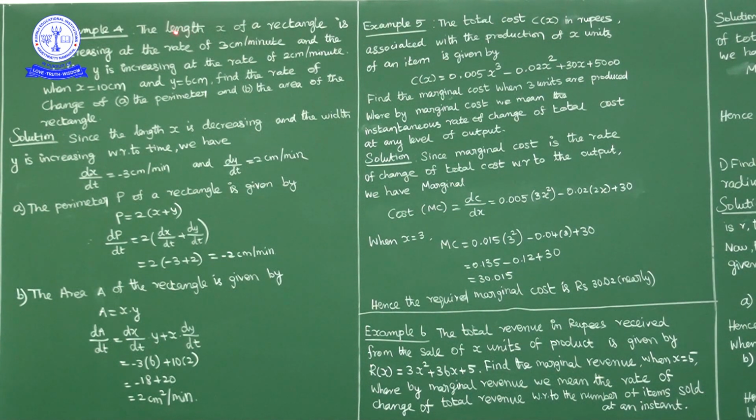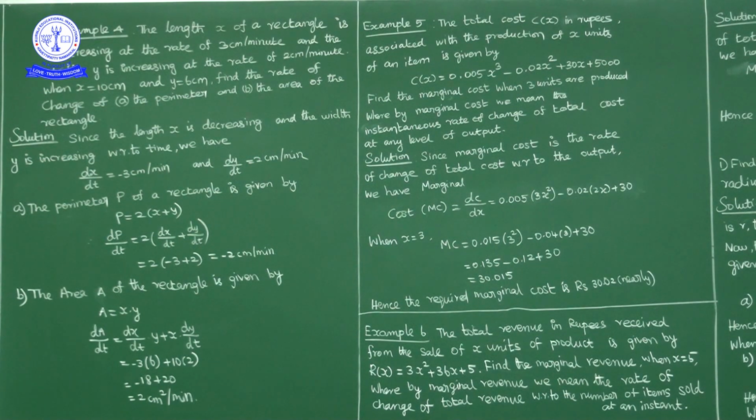The length x is decreasing at the rate of 3 cm per minute, so dx by dt is equal to minus 3, and the width y is increasing at the rate of 2 cm per minute, so dy by dt is equal to 2.